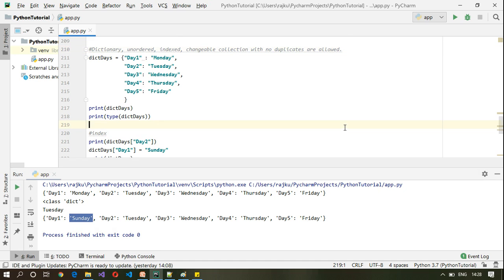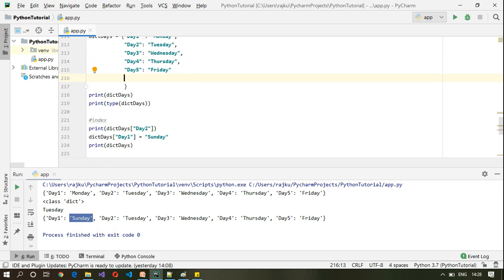However, if I try to add again, let me add day 6 here. Day 6 as Friday. Okay, so let me save this. Let me also take out this since I don't want to change the original dictionary. Let me execute this. Now you can see it has printed day 6 with Friday.